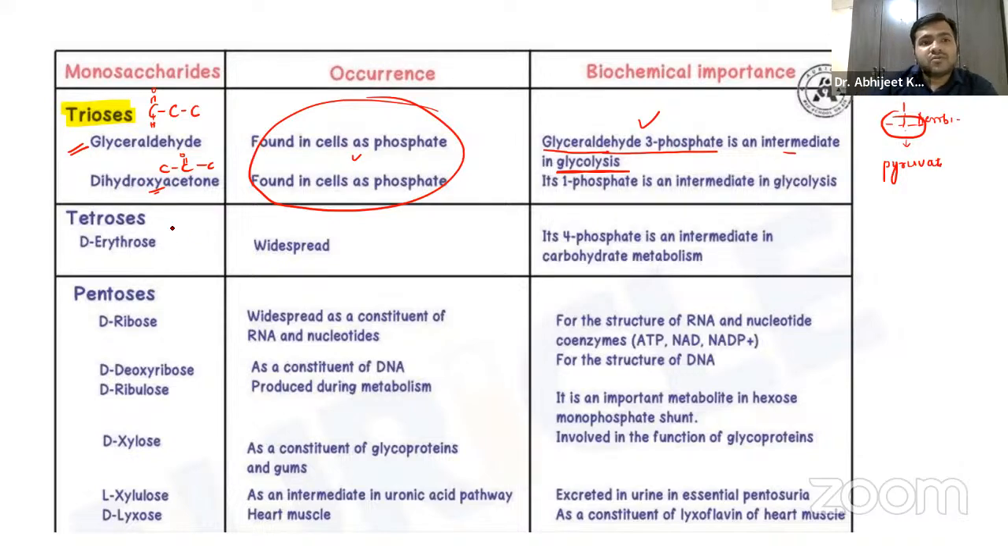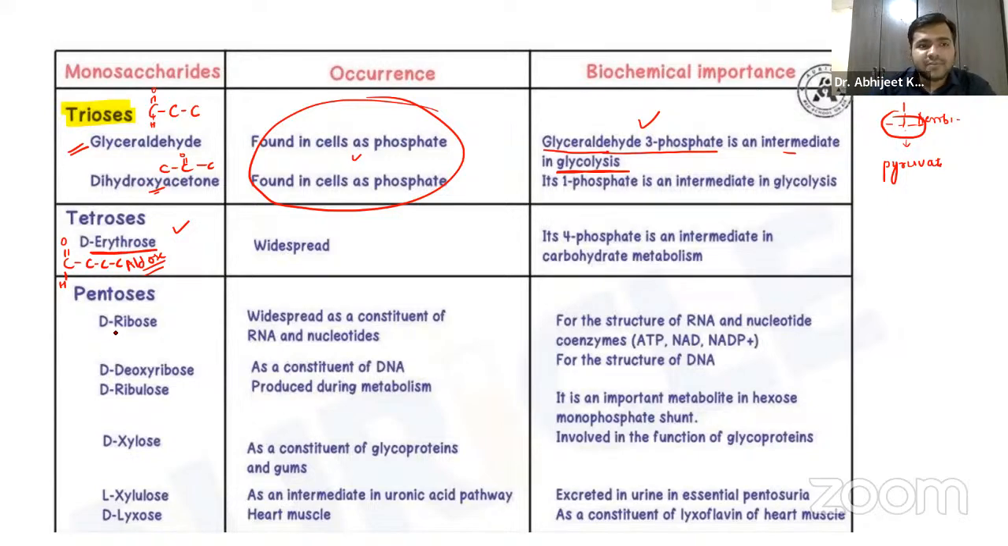Now coming on to tetroses, guys. Yes, we have erythrose. Erythrose, I have already told you, is an aldose sugar because it contains an aldehyde group. We have how many carbons now? 4 carbons, and it has the aldehyde group at the first carbon. It is present everywhere, occurring everywhere in the body. It is an intermediate in carbohydrate metabolism only. We'll be seeing this in the later parts of the metabolism, right?